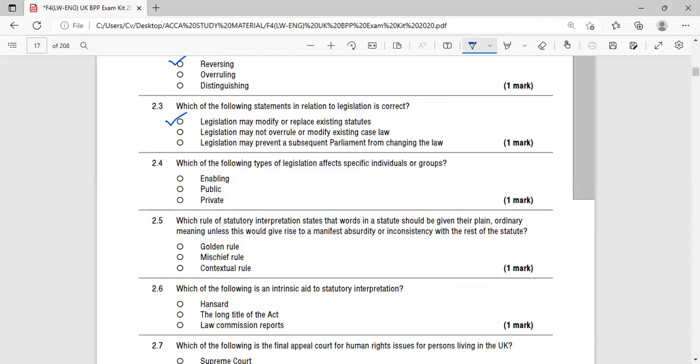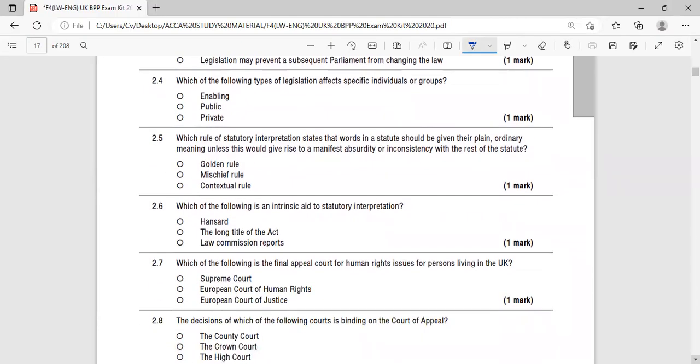In fact, parliamentary sovereignty requires that it is always possible for the legislators to bring change or replace the existing laws. Next one is which of the following types affect specific individuals or groups? When we are talking about specific individuals or groups, it means we are talking about private. Private legislation is the one which is relevant to a specific group. Public is relevant to the general public.